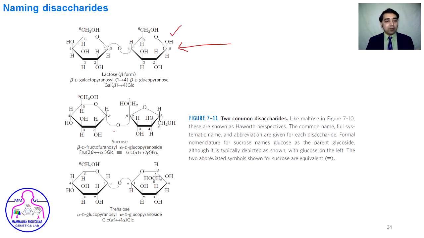While in the case of sucrose, the anomeric carbons of both the glucose and the fructose are busy in making the bond. So how to name this one? Beta-D fructofuranosyl alpha-D glucopyranoside. In this case we don't say pyranose but we say pyranoside, because its anomeric carbon is also busy in making the bond. If we see trehalose, we name it alpha-D glucopyranosyl alpha-D glucopyranoside.